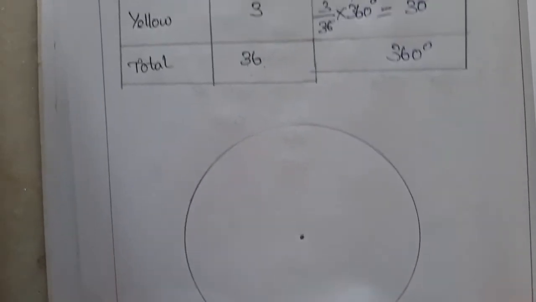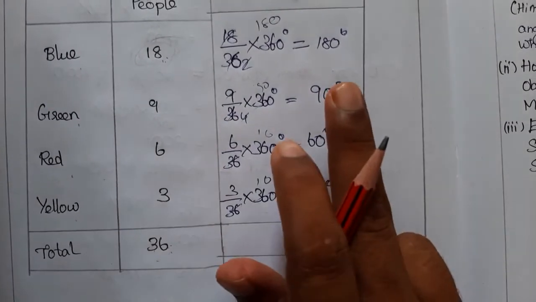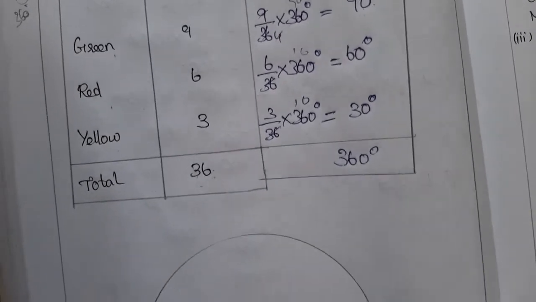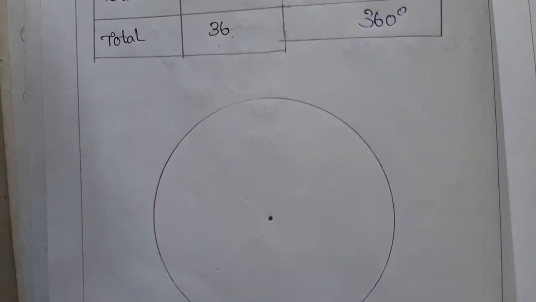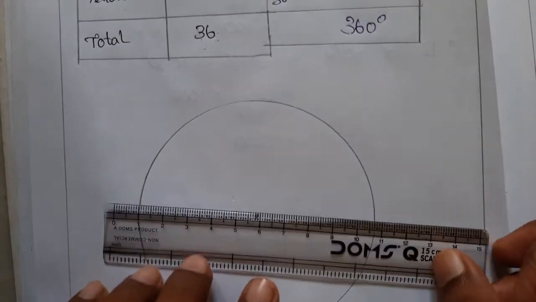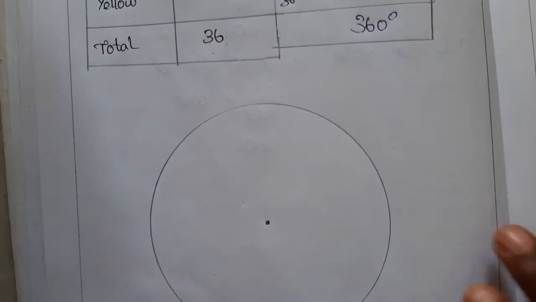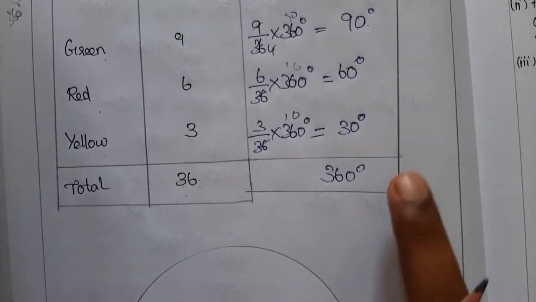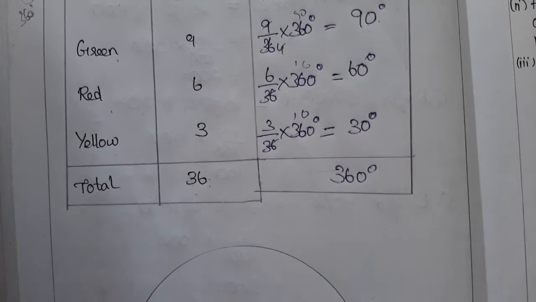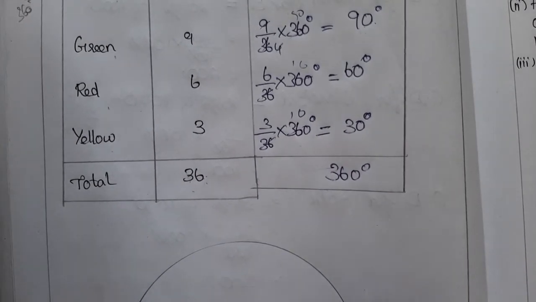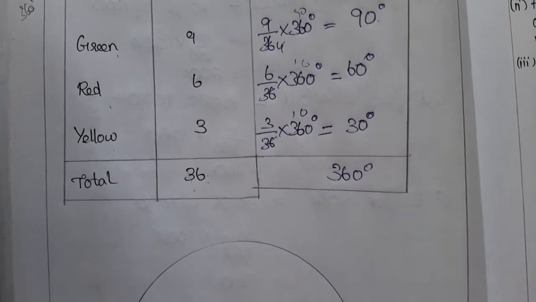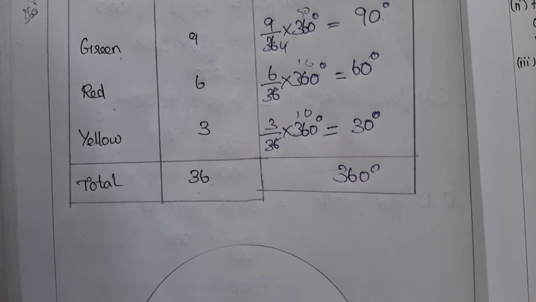Then what is the first angle? The first angle is 180 degrees. See, 180 degrees is very easy. We can draw one straight line through the center. If you don't have 180 degrees, you can draw one by one. Okay, let me start from the last angle. Let me draw the last angle, which is 30 degrees. Just first you draw the first line. This is a line. Okay, so from this you want to draw 30 degrees.